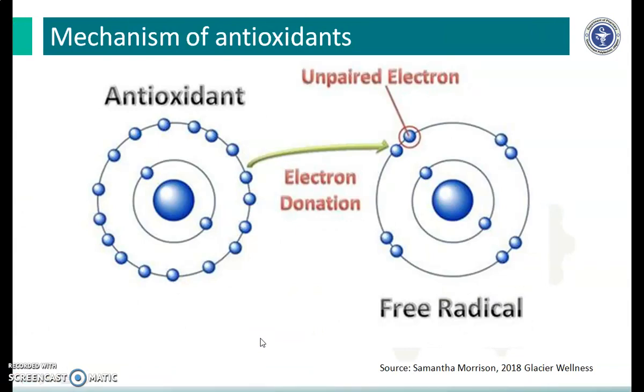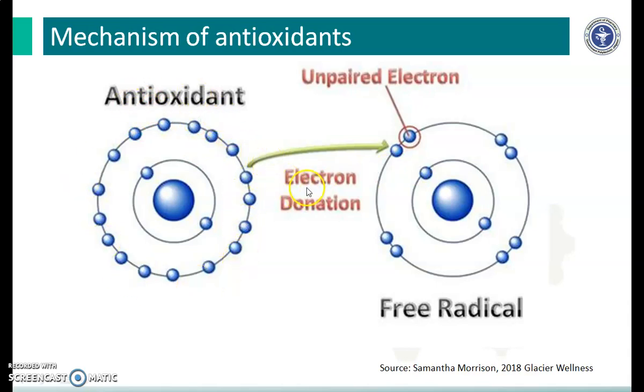Then we will see the mechanism of antioxidants. A free radical, which is also called a reactive oxygen species, is a chemically reactive species with an unpaired electron. This unpaired electron undergoes several processes and damages the cell membrane. So to revert this, we are consuming antioxidants.